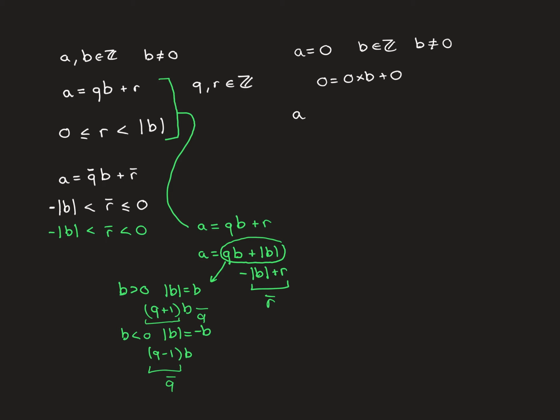Then we're going to next do the case that a is greater than 0 and b is greater than 0. So both of them we're going to assume are positive values. After we've done this case, we'll look at the case where a is greater than 0 and b is less than 0. And then we'll move on to the case where a is less than 0 and b is greater than 0, and a is less than 0 and b is less than 0 finally. Once we've done all of that, we'll have proven it for every single possibility.